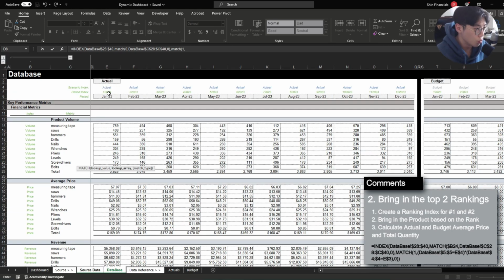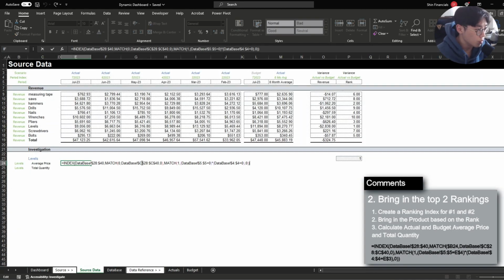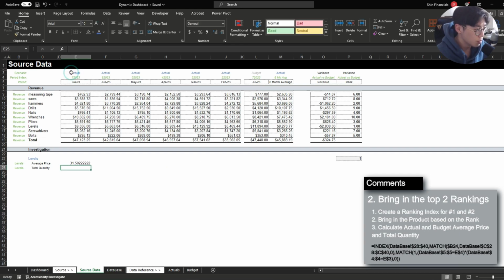So MATCH 1, where the first criteria is that the period matches the period we're assessing, multiplied by the scenario that we're assessing. Once I update these criteria to levels, with the first being the period and the second being the scenario, it will bring in the average price.